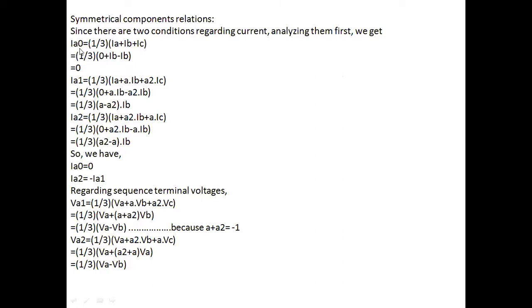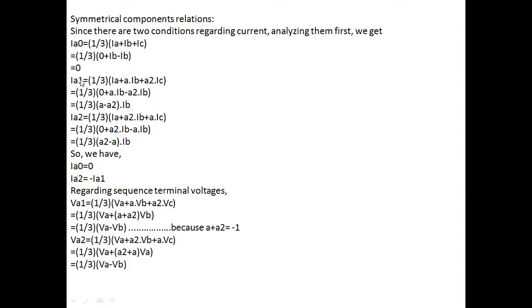So we know that IA0 is equal to 1 by 3 times IA plus IB plus IC. Since the fault occurred in B and C phases, IA automatically becomes 0. I'll put 0 for IA, and IB is equal to minus IC. Let me substitute here. I'll get IA0 is equal to 0.